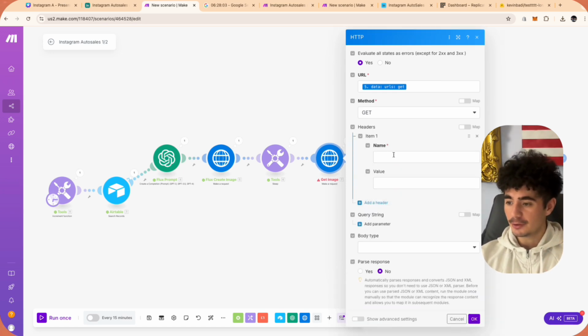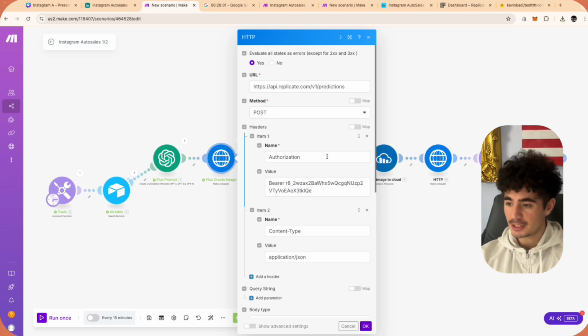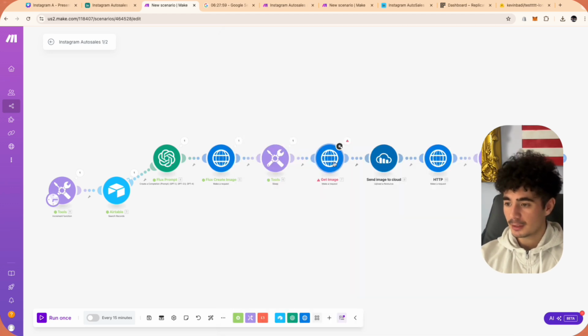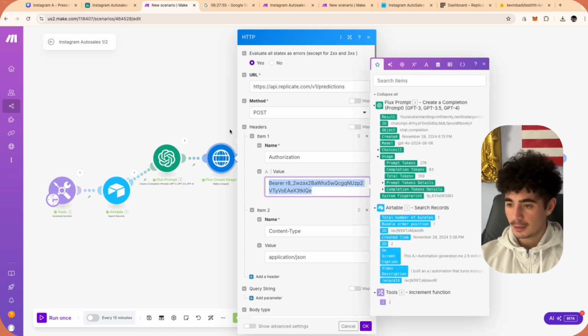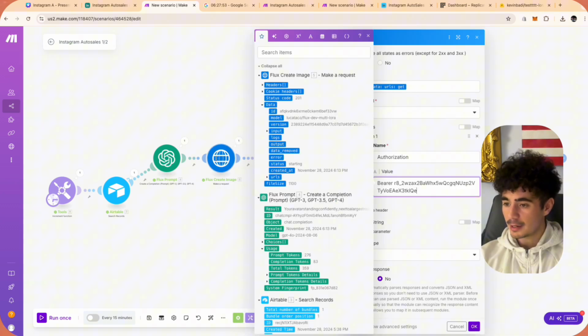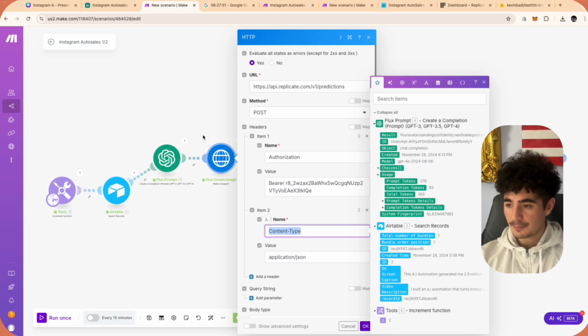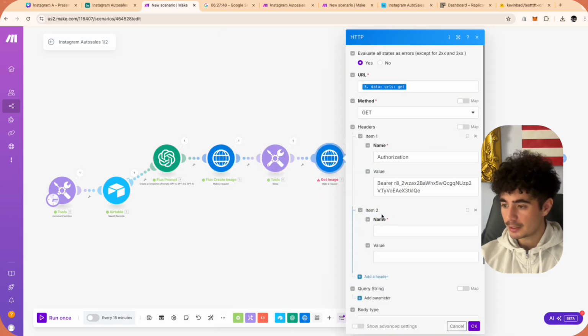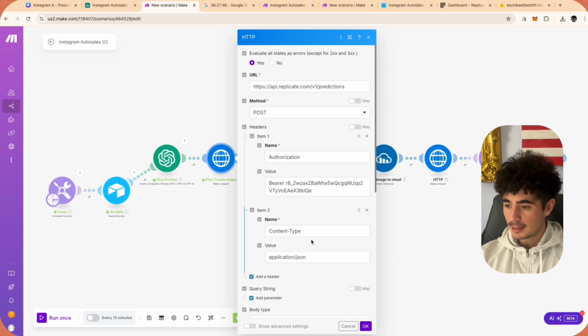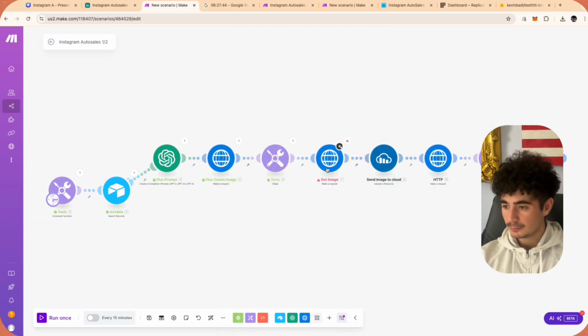We're going to add in those APIs. So it's the same API and authorizations here. So we can literally just copy, go over here, authorization, copy, bearer, head over here and add in bearer. You can copy content type, head over here, add a new header, add that in, and application JSON, and add that in as well.